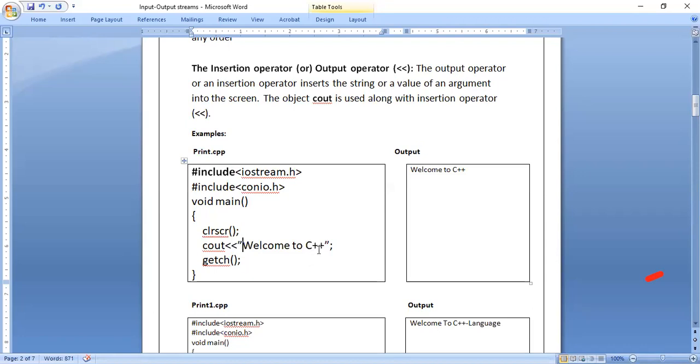What happens when we put it in double quotes is that in the output it is printed as it is, without any change. If you have written in capital letters, it will print in capital letters. If you have written in lowercase letters, it is printed in lowercase letters. If you leave blank spaces in between, it will display blank spaces. If you use any symbols in between, for example, welcome to, if I say dollar, in the output also it is printed as dollar. Without any change, it is printed. That is the concept in a string.